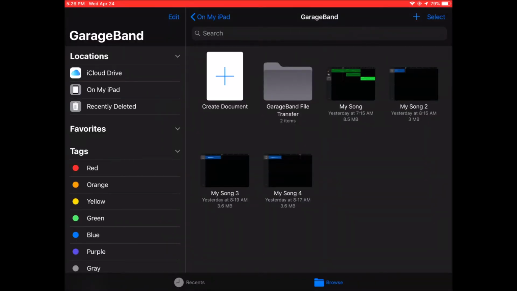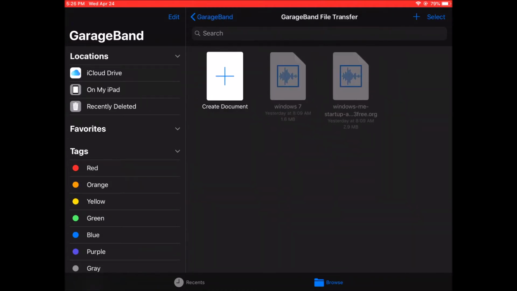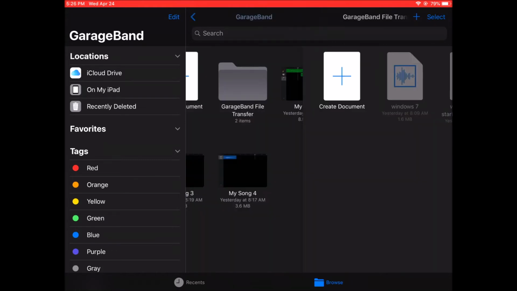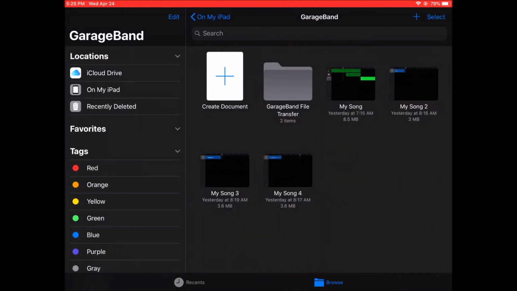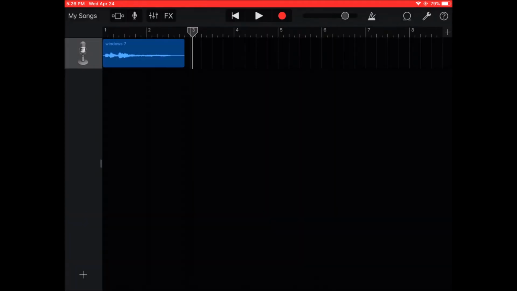Hold up. Let me just find it. Here we go. Here's my song too. You can cut off all the extra parts, so you don't have any extra spaces. Then click the loop, and this is how you add them too. You simply drag and drop into a certain lane, and it'll work.